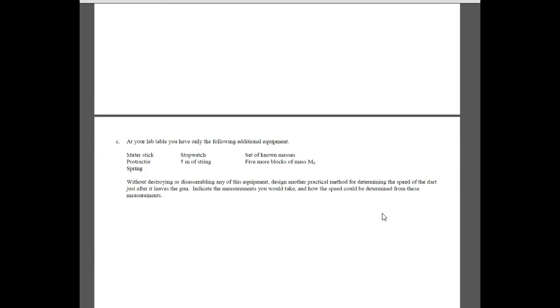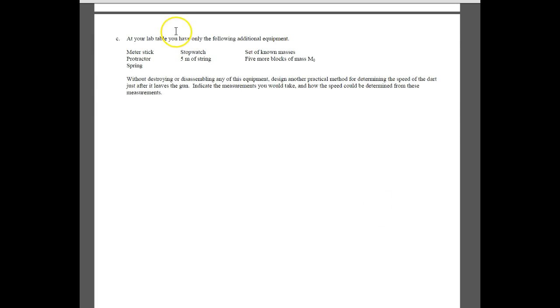Let's go ahead and look at C. At your lab table, you only have the following additional equipment. Without destroying or disassembling anything, design another method for finding the speed of the dart after it leaves the gun. So there are 4 points here. As long as you have some sort of practical procedure that uses some or all of the apparatus here, that would work. You can make any assumptions, but you have to recognize those assumptions, and then you have to include any math or any variables that you would use.